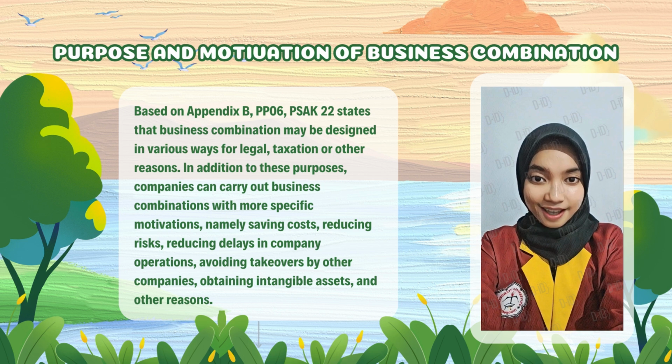And motivation of business combination. Based on Appendix B, PSAK 22 states that business combination may be designed in various ways for legal, taxation, or other reasons. In addition to these purposes, companies can carry out business combinations with more specific motivations, namely saving costs, reducing risks, reducing delays in company operations, avoiding takeovers by other companies, obtaining intangible assets, and other reasons.